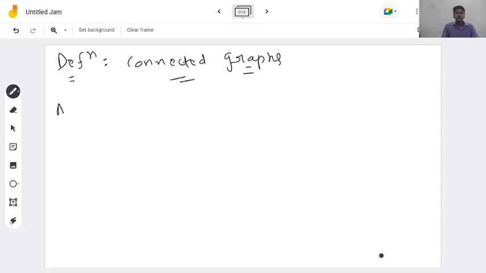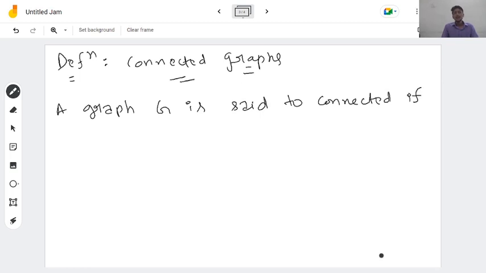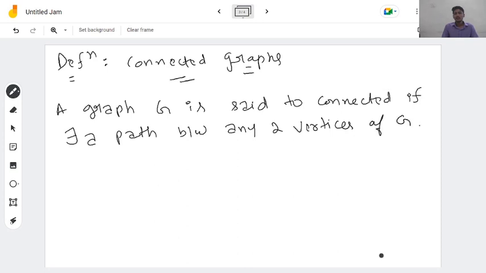Connected graph: a graph G is said to be connected if there exists a path between any two vertices of G. So recall the definition of a path, that it's just a sequence, where the vertices can be written in the form of a sequence and edges will be in between the two vertices, right?